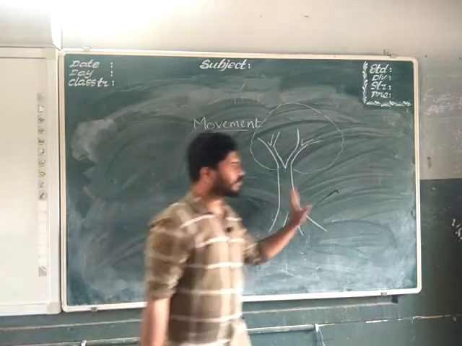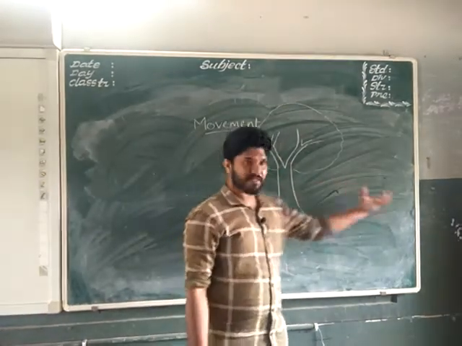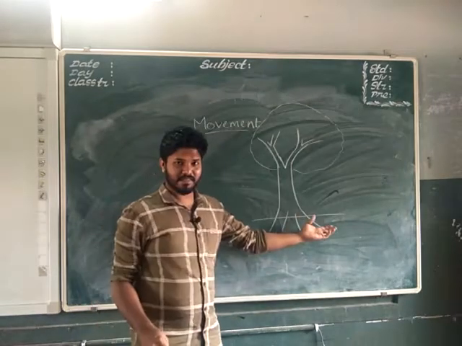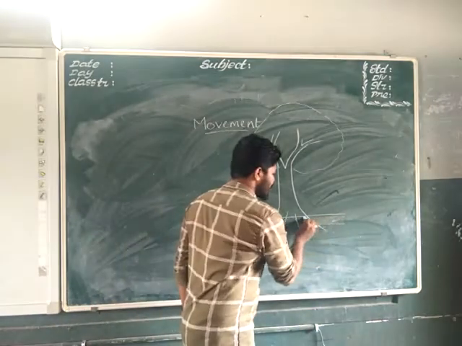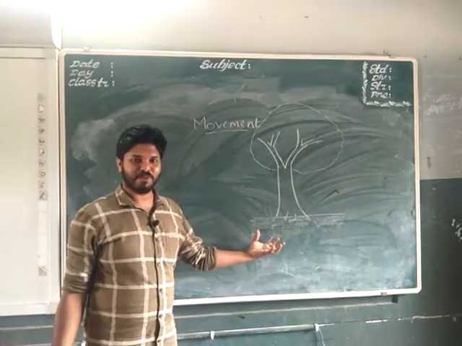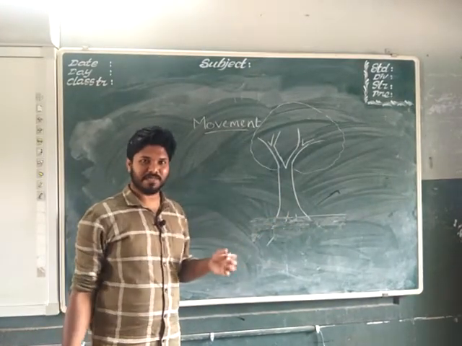It can't move from one place to another. This tree can't reach here, isn't it? It is fixed to the ground. Here there is the ground. So here there is soil, and it is fixed in this soil. It can't move from one place to another.